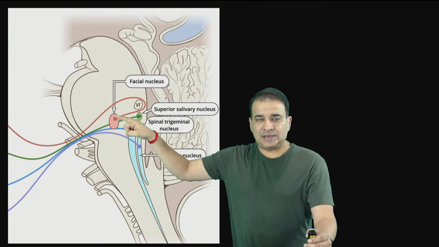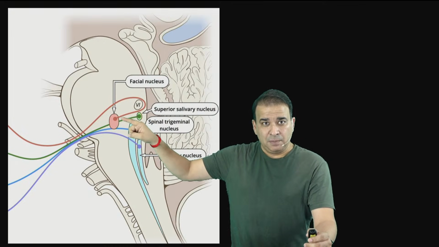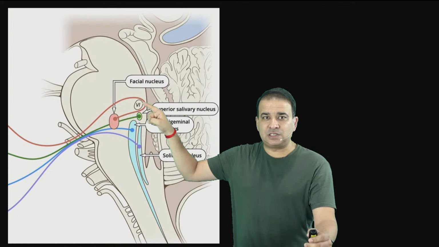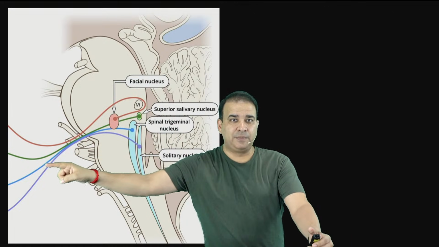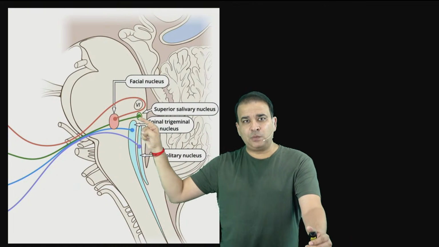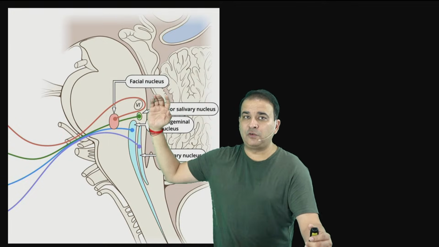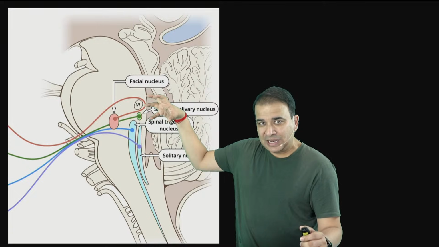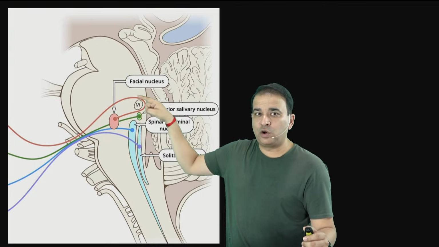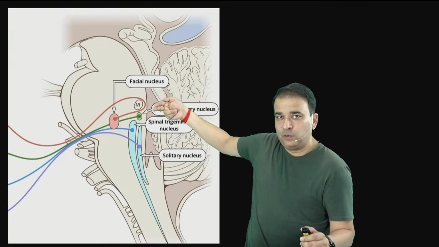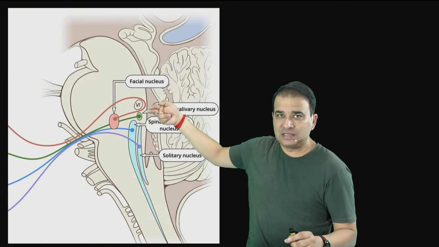Now I hope you can see the seventh nucleus is there, which is inside, but seventh nerve is winding around this sixth nucleus and then goes from the front here. That means the facial nerve fibers are the ones which are projecting on the dorsal aspect of the brainstem in the floor of fourth ventricle, forming the facial colliculus. So that facial colliculus is by the lower motor neuron of facial nerve. So if the arrow is placed in the floor of fourth ventricle, then seventh nerve is your answer there.